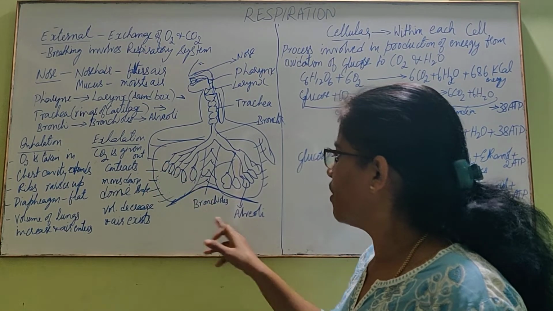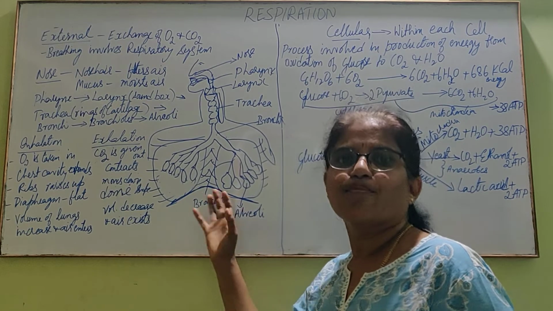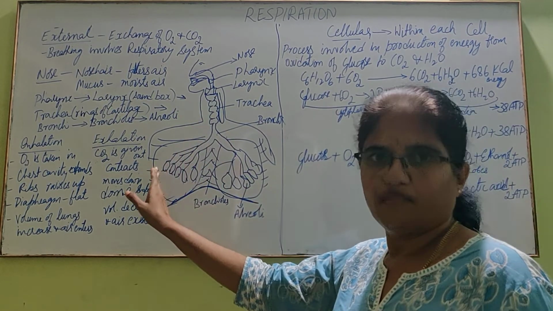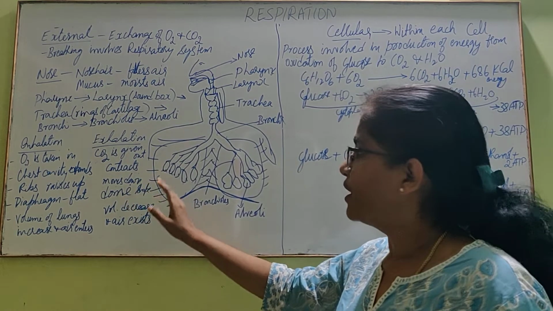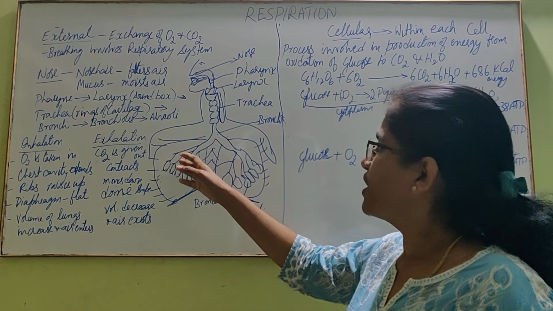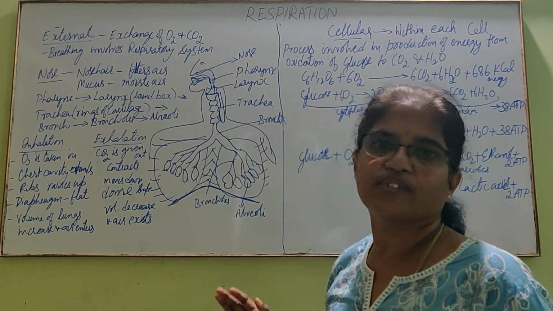These balloons are called alveoli. These alveoli absorb the oxygen from the air that is coming through the bronchioles, and give out carbon dioxide to the same bronchioles, which take back carbon dioxide through the same pathway and exit out of the nose.